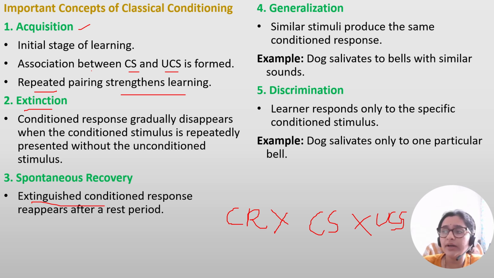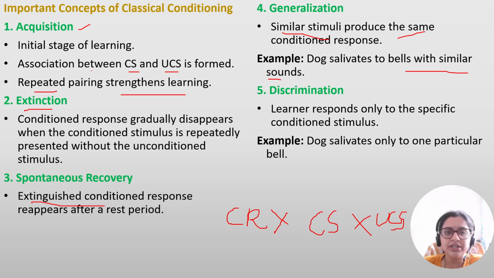The next important one is generalization. That means similar stimuli produce the same conditioned response. Dog salivates to the bell with similar sound. Different kinds of bell you use also, it has associated with the sound, not with the bell. So whatever type of bell you use, it will start salivating. That means it will generalize the sound.